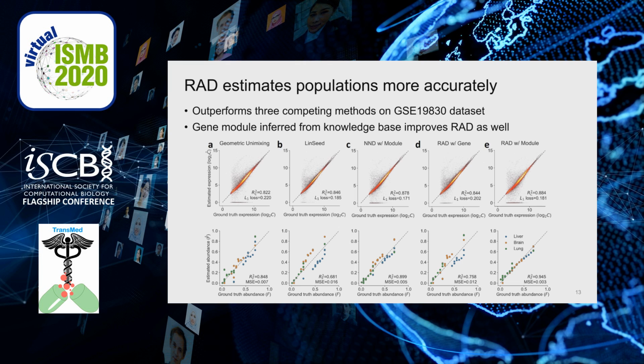We have shown in the previous slide that proper module size can improve the RAD performance in simulated datasets. Here we also implement the RAD version with the raw gene expression instead of gene modules. By comparing column D and column E, we can find the gene module is also helpful in the GSE data, even when the modules are inferred from a knowledge base.